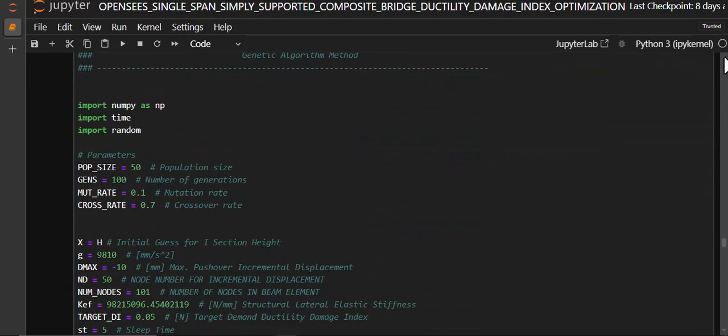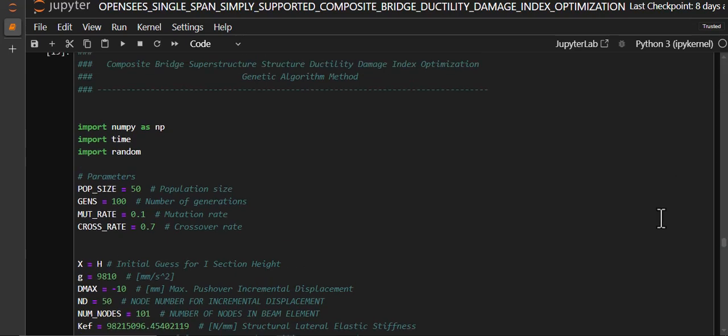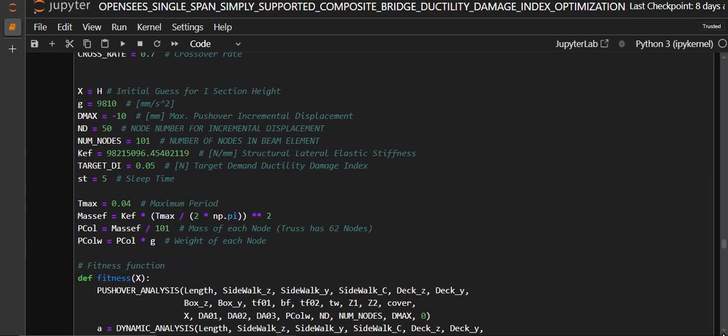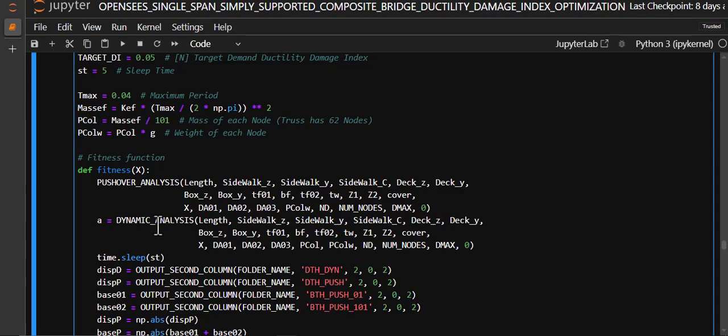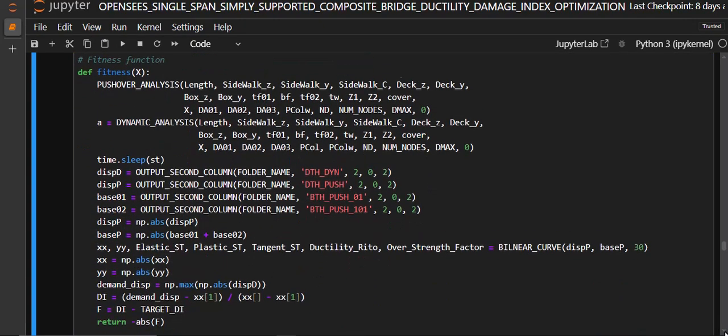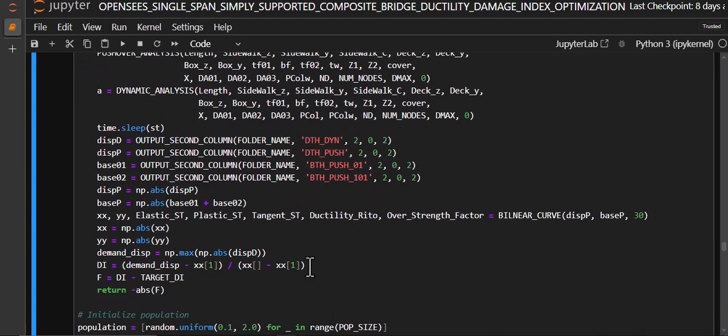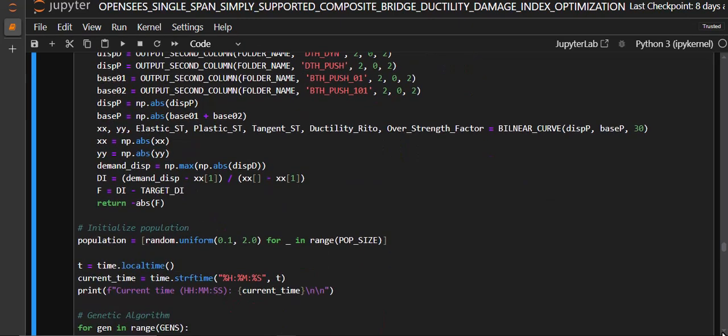And also the genetic algorithm, I defined it, and you see the process is the same for defining the pushover and dynamic analysis, for outputting the damage index, and then based on this genetic algorithm, and so on.